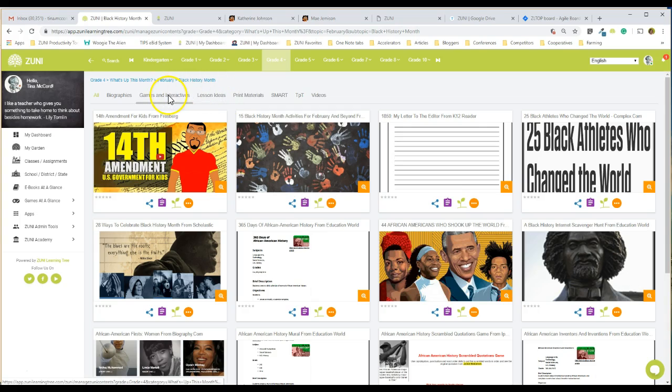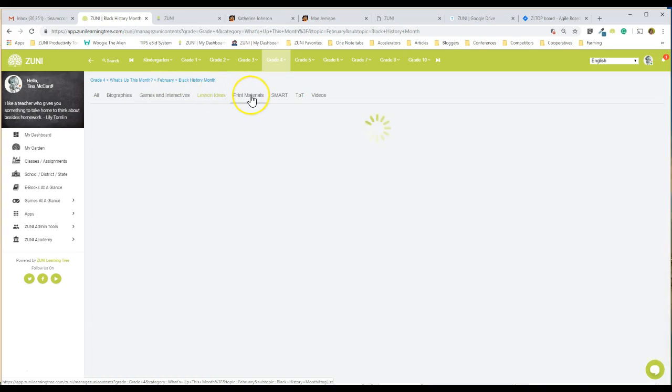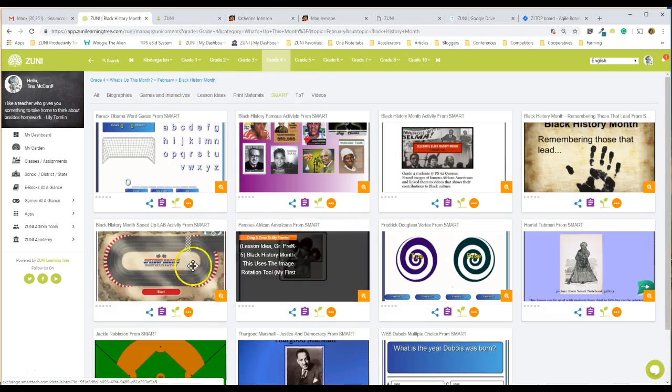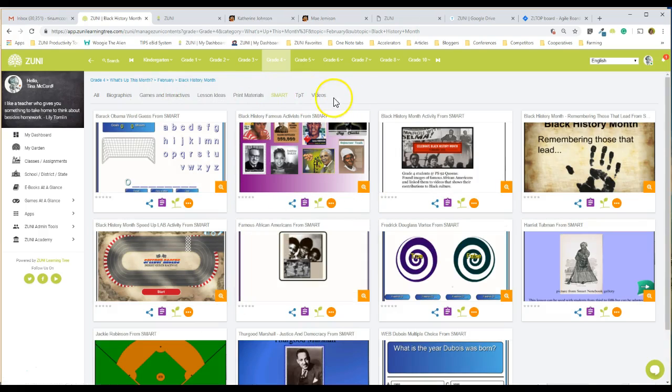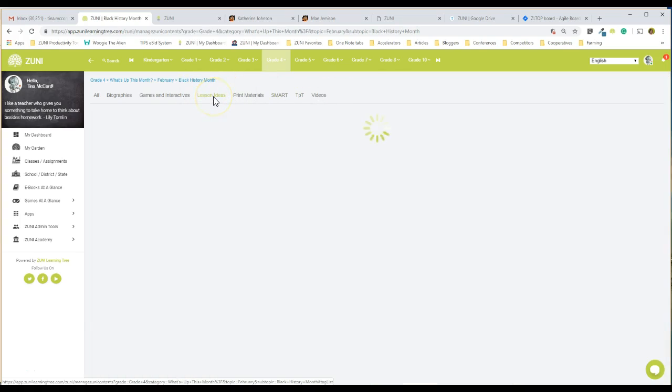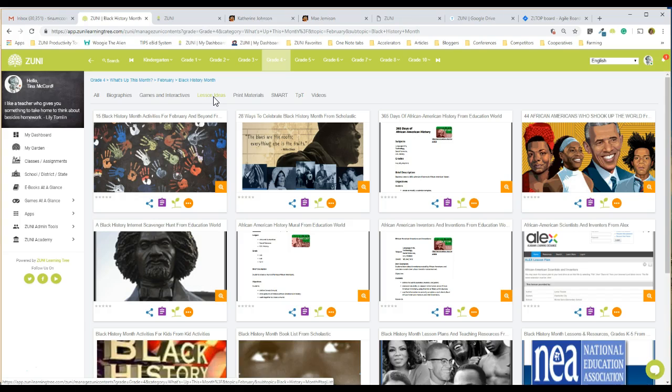You'll see here that you have games and interactives, lesson ideas, print materials, smart notebooks, teacher paid, teacher freebies, and video. So you have a lot more to be able to work with than students do. Students are just going to have the videos and games and interactives, just that fun stuff to inspire their mind. But here's where you're going to find the deep, rich lesson ideas that you're going to want to use to really build some of those higher order thinking skills.